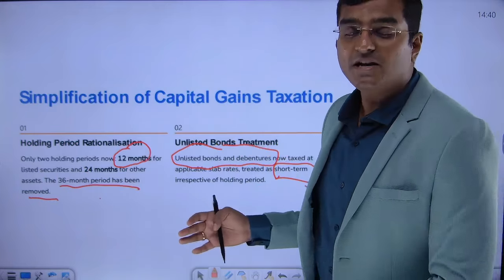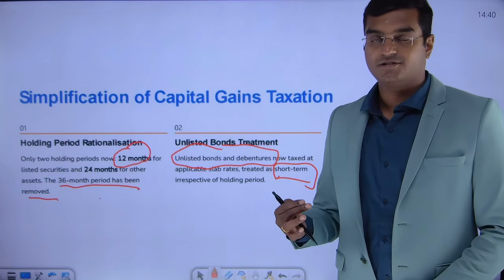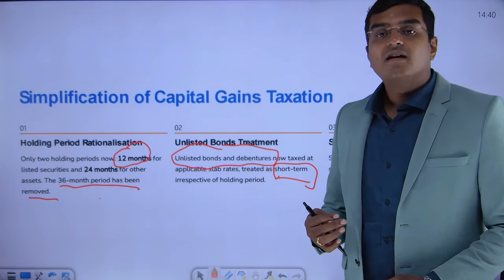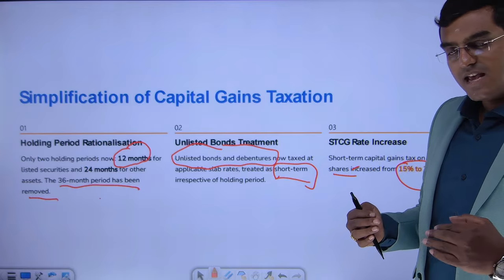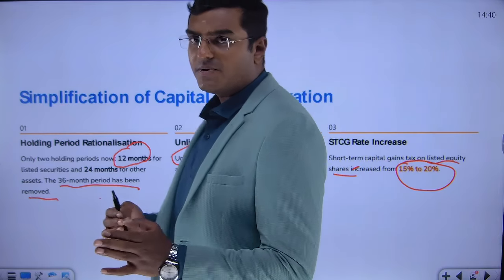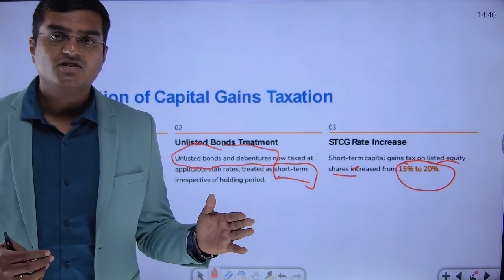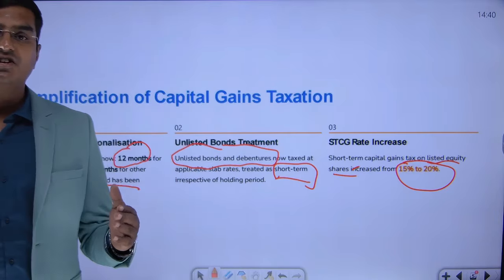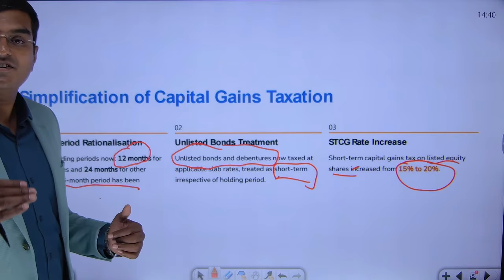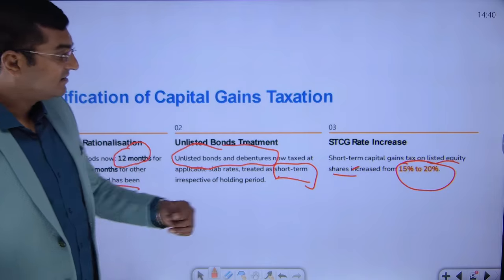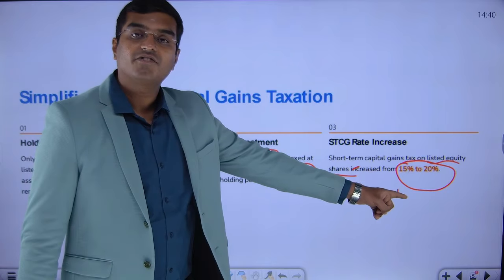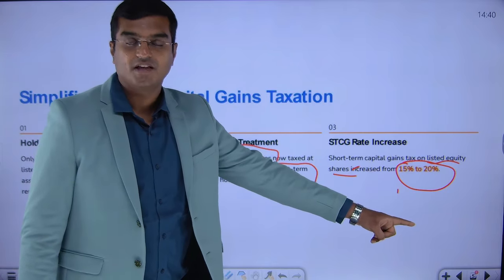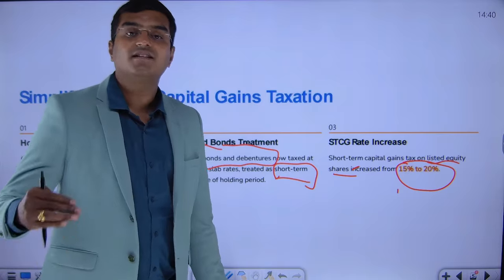Rest all short-term capital gain used to follow slab rates. If it is listed equity shares and the holding is less than 1 year, the rate of tax is, instead of 15%, 20%. Rest all assets will go and sit in slab rates.